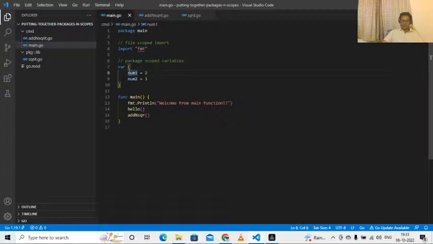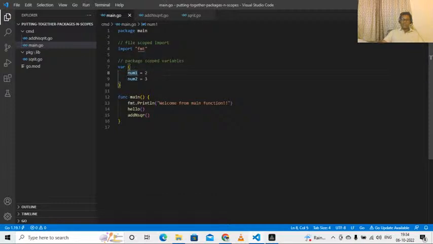Now we studied that package main is an executable package. We should not import package main in any other package. It creates problems. If you are not going to import package main in any other package, there is no point in making any variable or any function inside main global scoped.